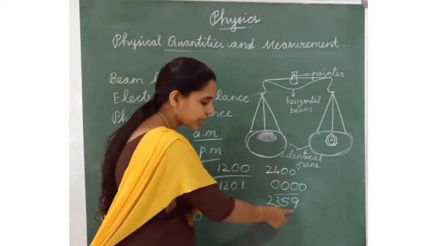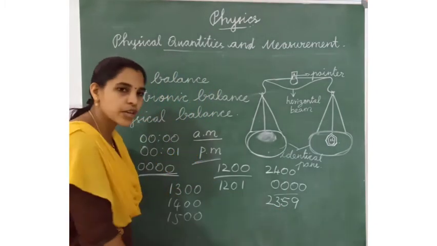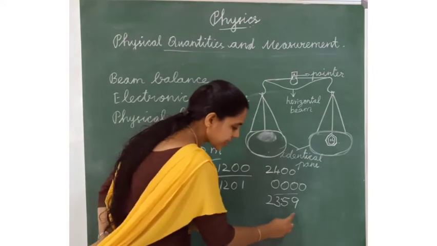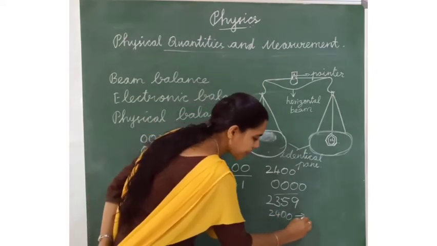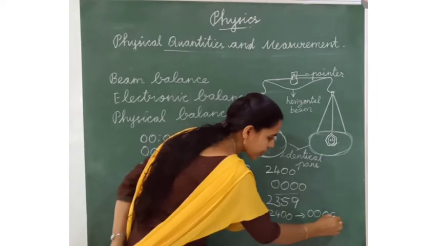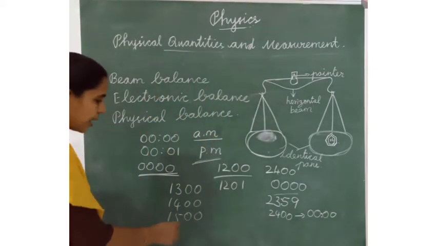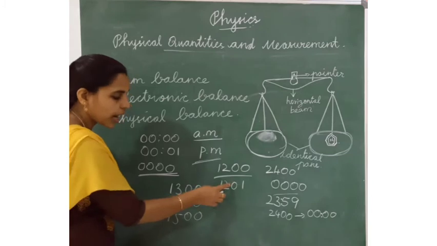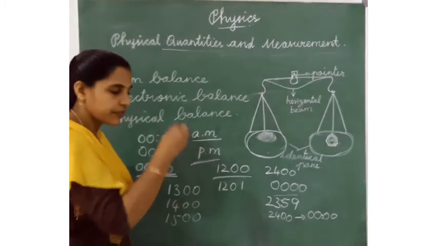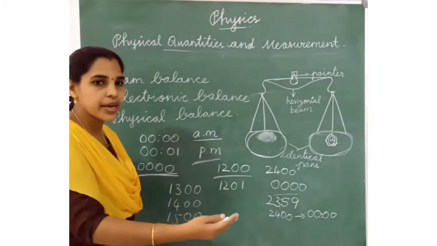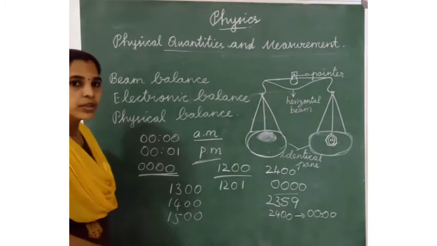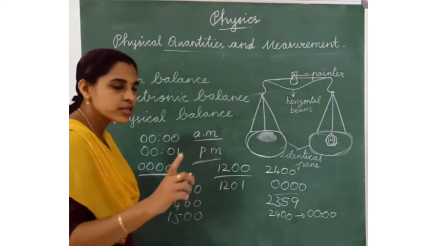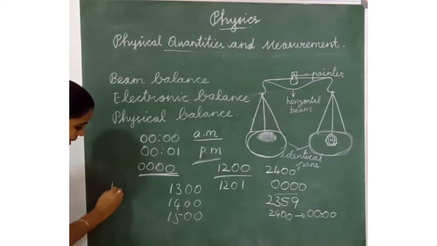23 hours 59 minutes. It is in 24 hours. After this, the next minute we have to write 24, but this time is 0000. After 12 o'clock, we need to change 12 p.m. to the 12 hour clock. How to write? We have to subtract 12.